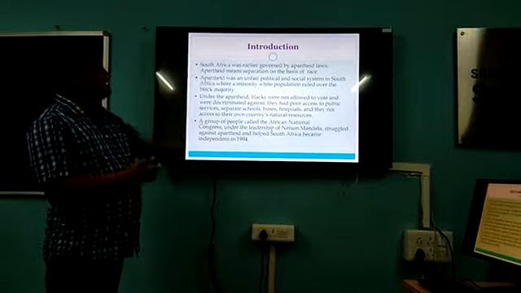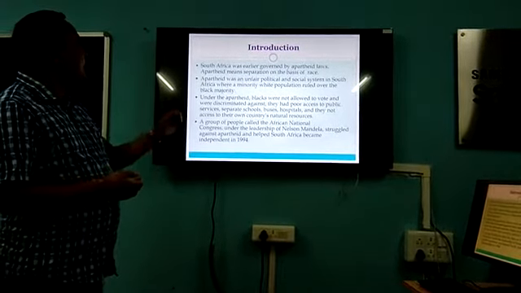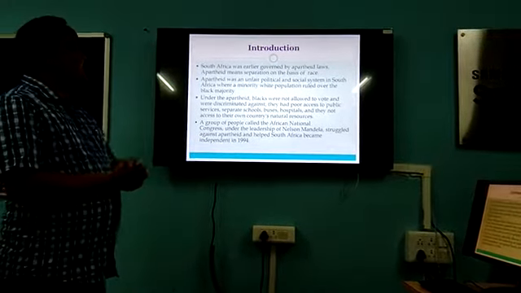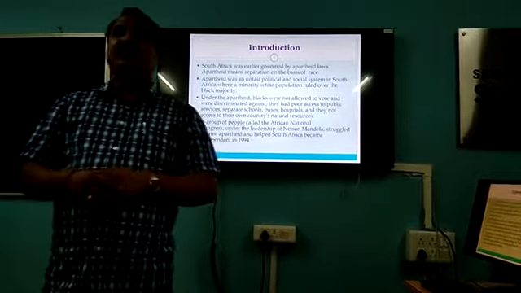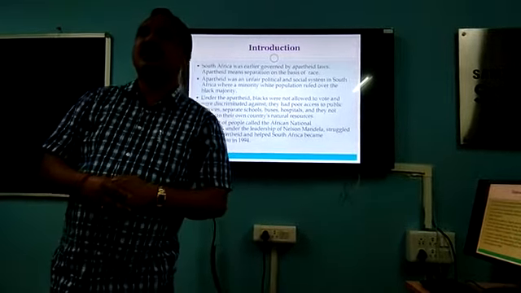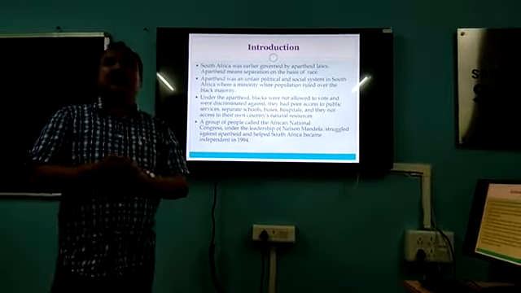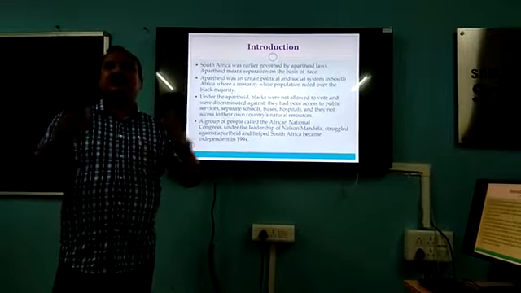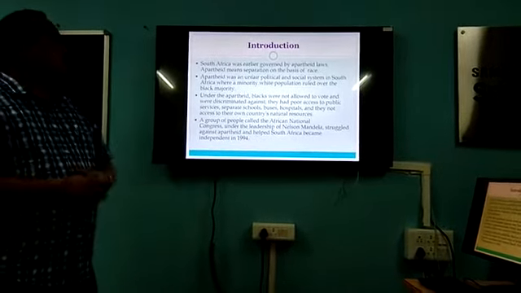So apartheid was an unfair political and social system in South Africa, where a minority white population ruled over the black majority. In South Africa, the majority were the black people. The original people of South Africa were the black people, and they are in the majority, whereas the white people are in the minority. They were from an imperialist country, England. So these English people have been dominating.